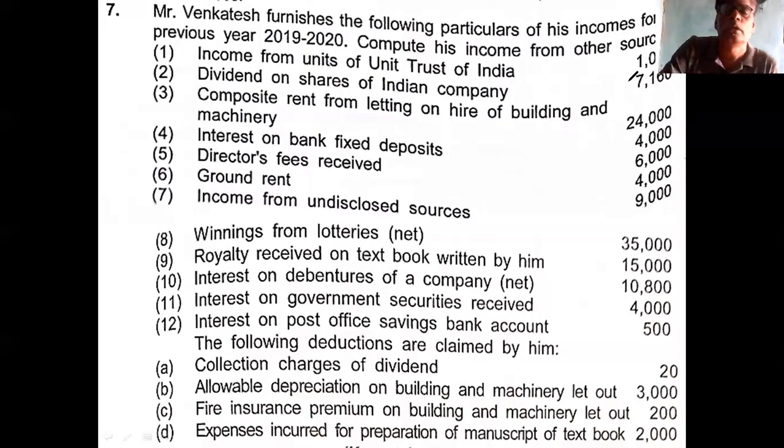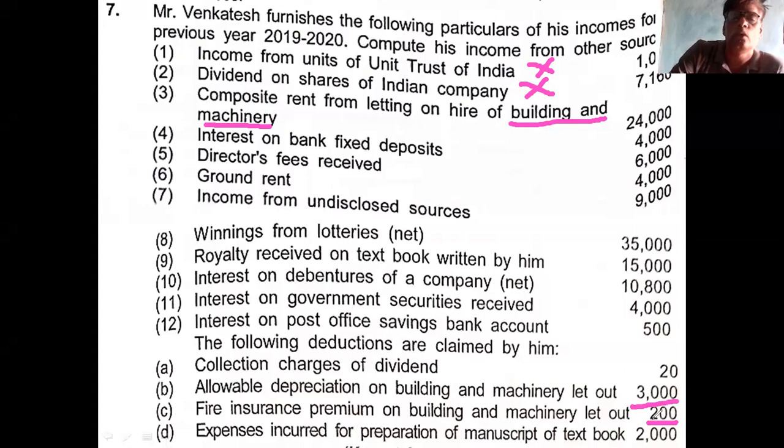This is the problem I already explained. You see this one. First, Unit Trust of India income is exempted from tax. Second, dividend from an Indian company is also exempted from tax. And 24,000 composite rent on building and machinery is there. In this rent, the allowable expenses are two: one is depreciation 3,000, another is 200 rupees insurance.